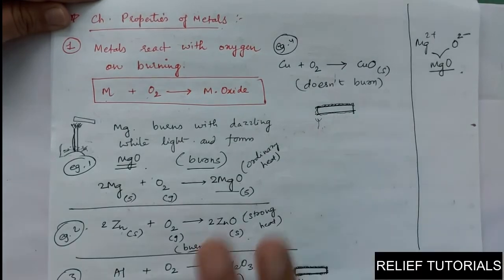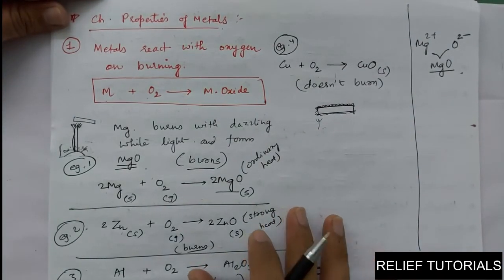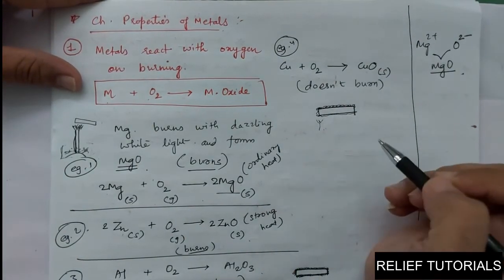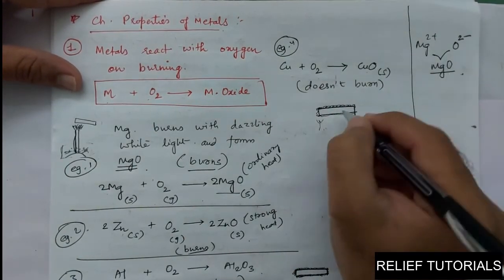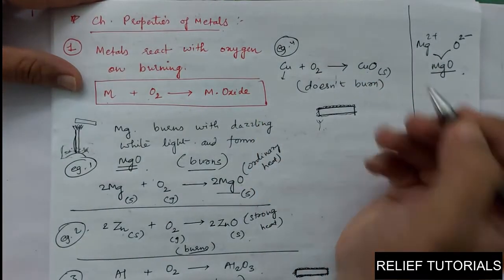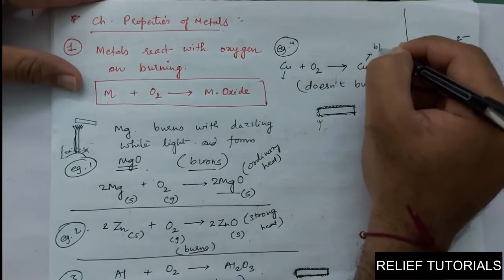It will not burn in the presence of oxygen, but it combines with oxygen and forms a layer of copper oxide. The original color of copper is brownish, but the color of copper oxide is black.